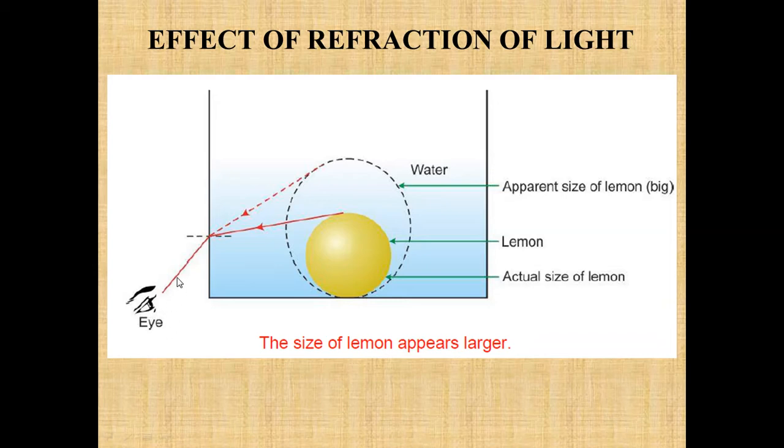The medium from where you are watching is a rarer medium, and the medium in which the lemon has been kept is the denser medium. So when the light passes from rarer to denser medium, there is a certain change in its path, and we see this size of the lemon, that is the black dashed lines. It will be the apparent size of the lemon, and the size of the lemon appears to be larger.